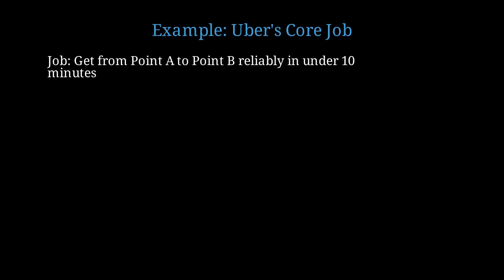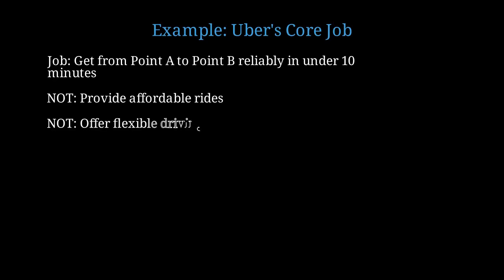Let's examine Uber as a concrete example. What is Uber's core job to be done? The core job is get from point A to point B reliably with a wait time under 10 minutes. Notice the specificity, not just transportation. Reliable transportation with a time constraint. It's not provide affordable rides. That's secondary. The job is immediacy and reliability. This distinction is scientifically important. It's also not offer flexible driving opportunities. That's the driver side. We focus on one user segment for our MVP.